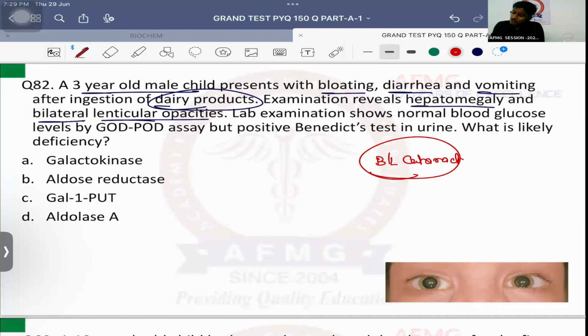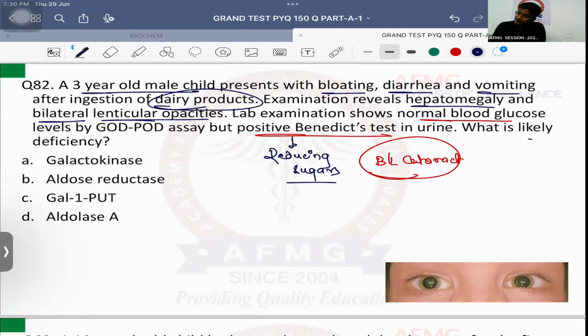Lab examination shows normal blood glucose levels by GOD-POD assay, but positive Benedict's test in urine. Benedict's test tells you about reducing sugars in urine. Reducing sugars are sugars like glucose, fructose, galactose in urine. Okay, important, even mannose. Sucrose and trehalose are non-reducing sugars.